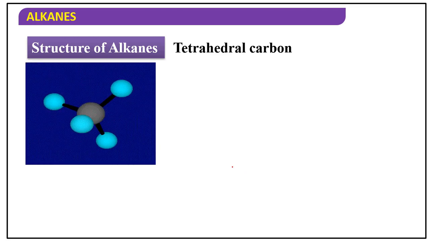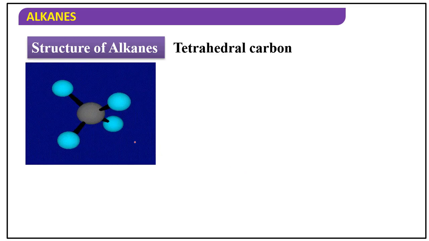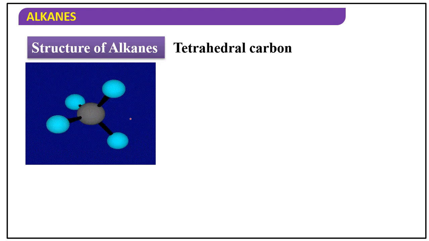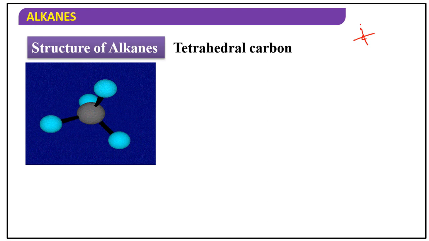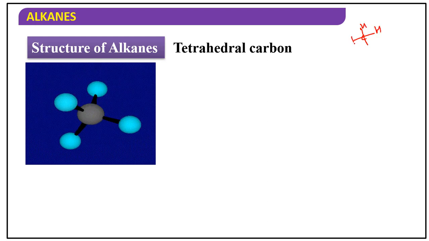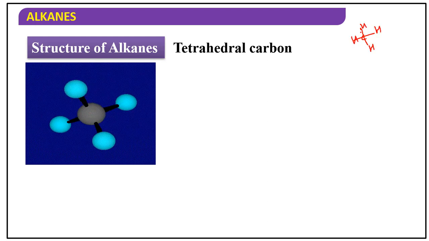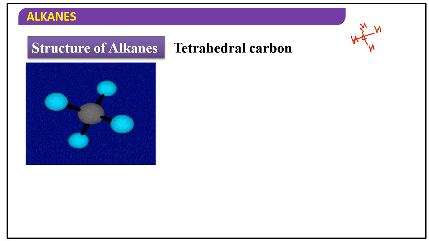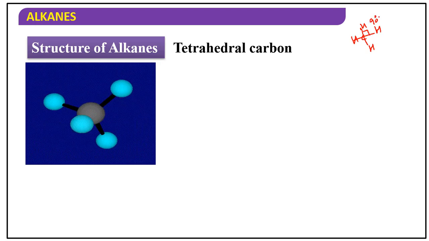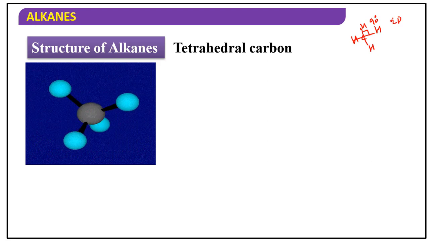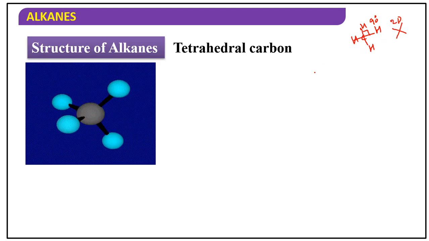The structure of alkane is three-dimensional. Sometimes they write methane with hydrogens such that the angle between hydrogen and hydrogen appears to be 90 degrees. Since that is a 2D picture, it is the wrong representation.